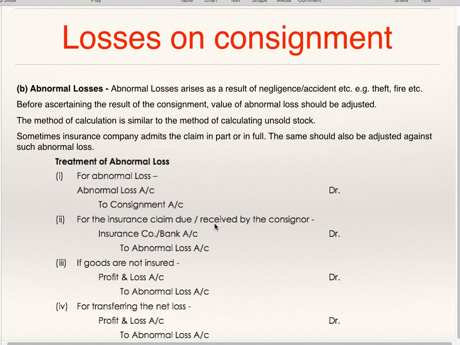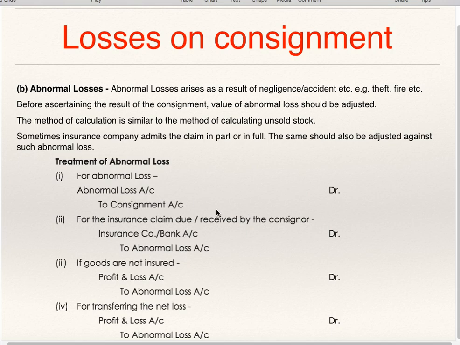For insurance claim due or received by the consignor: if it is received, bank account debit to abnormal loss. If it is due, insurance company account debit to abnormal loss. If goods are not insured, profit and loss account debit to abnormal loss. For transferring the net loss, profit and loss account debit to abnormal loss.